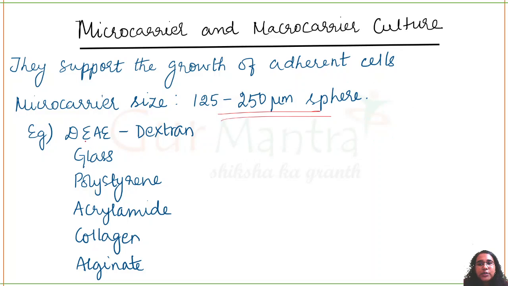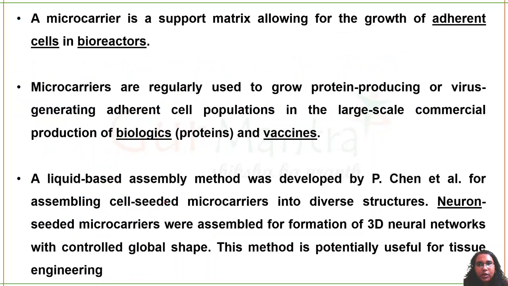So what are the materials which can be used? Dextran, glass, polystyrene, acrylamide, collagen, alginate. These are some of the materials that can be used. Okay, so a microcarrier is a support matrix that will allow the growth of the cells which are adherent to these microcarriers in a bioreactor, where you can grow large amounts of cells. Similarly, microcarriers are regularly used to grow protein producing or virus generating adherent cells. So in this way, you can either produce biologics, which means the proteins which have therapeutic value, or you can produce vaccines.